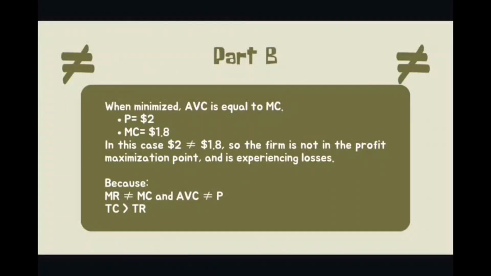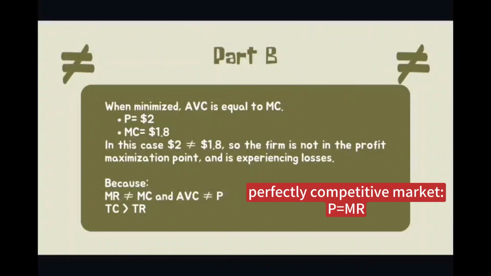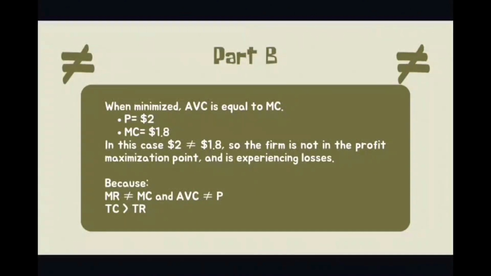When AVC is minimized, it is equal to MC. Because this is a perfectly competitive market, the P is equal to the MR. So the P is $2, while the MC, which equals AVC, is $1.8. So here we can see that in this case, 2 is not equal to $1.8. So the firm is not at the profit maximizing point and is experiencing losses.